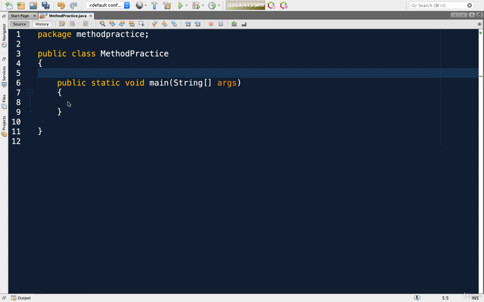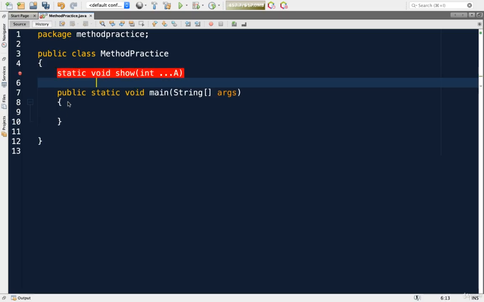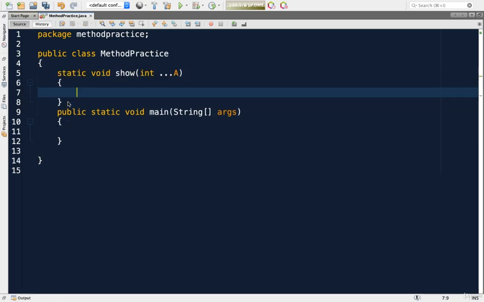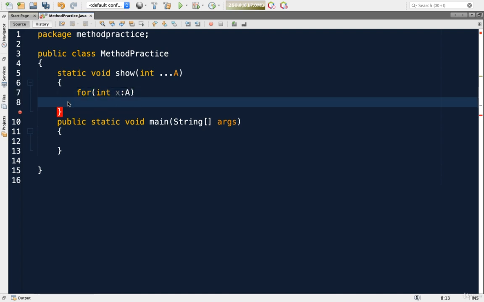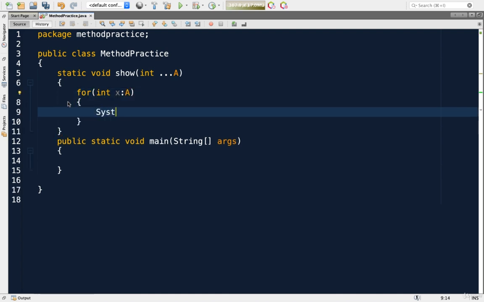Let us look at the demonstration for variable number of arguments, and we will learn more things here. Already I have explained it on the whiteboard, so I will take the same example method, that is for showing all the elements. I will write down that method here, static void show, which takes variable number of arguments, and I will call it a.